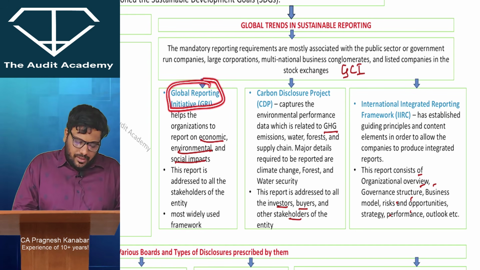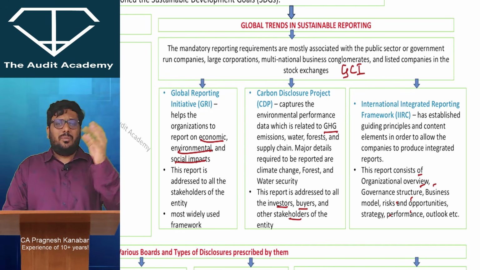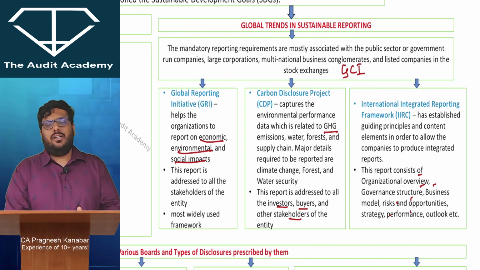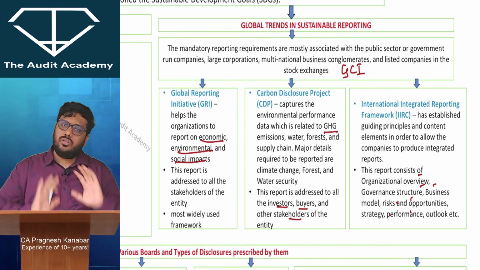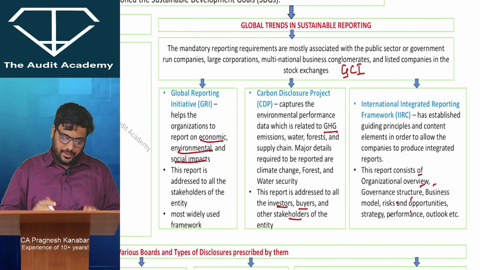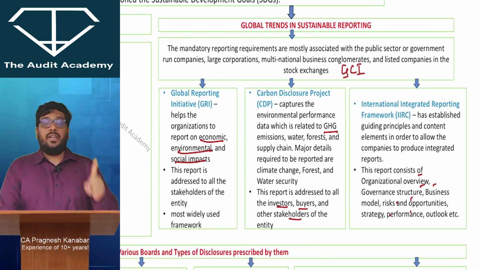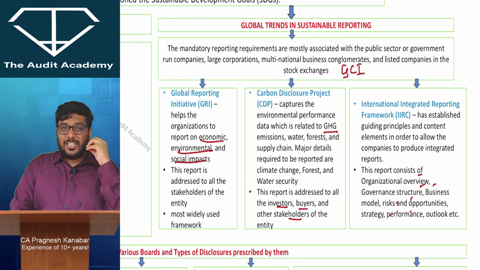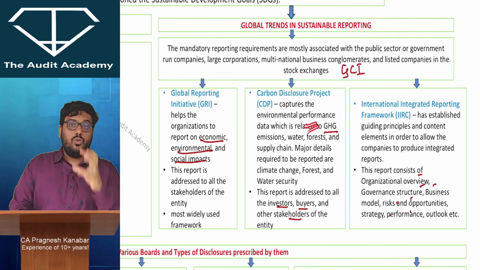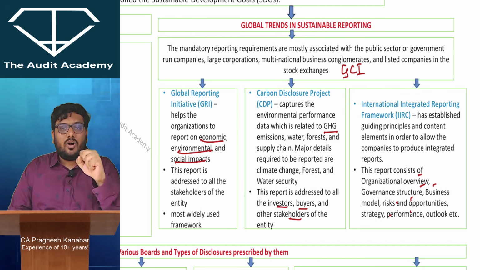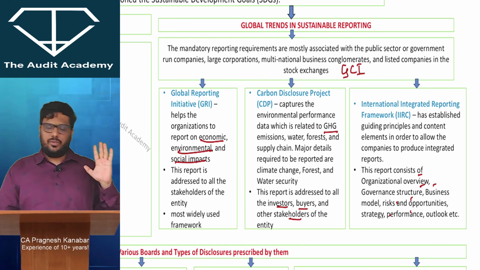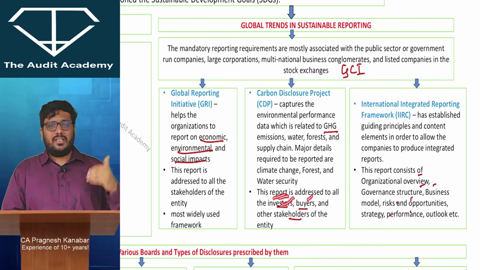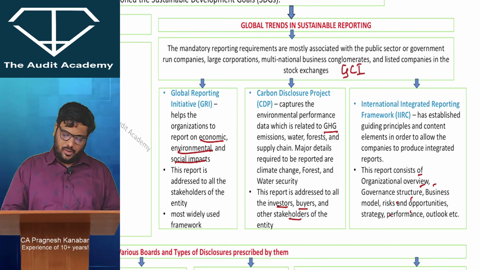All right. So Global Reporting Initiative. It talks about reporting on economic, environment, social. All right, most widely adopted standard. Based upon this standard, most of the countries are developing their reporting requirements. It is addressed to all the stakeholders. Carbon Disclosure Project. These kinds of reporting requirements were specifically created to keep a track on carbon emissions. Mostly it was created for tracking carbon emissions, and this report is addressed to investors, buyers and other stakeholders. So mostly all the stakeholders are covered.